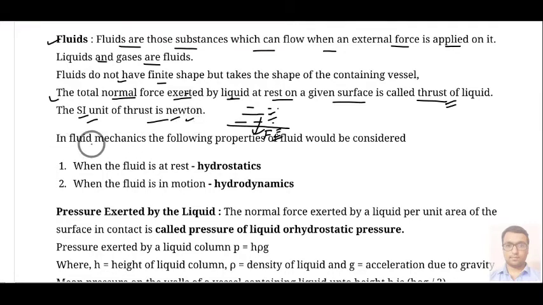Now we have two kinds of properties of fluid. One is when fluid is at rest, then this branch of fluid is called hydrostatics. And when fluid is in motion, then it is classified as hydrodynamics. Hydro means water or fluid you can consider, and dynamics means moving. Hydrostatic means hydro, that is liquid, and static condition means at rest.